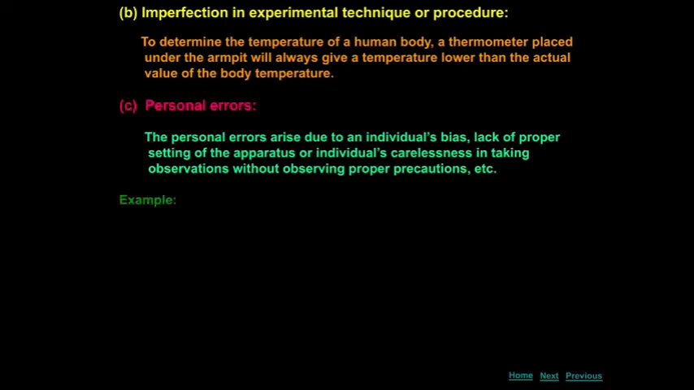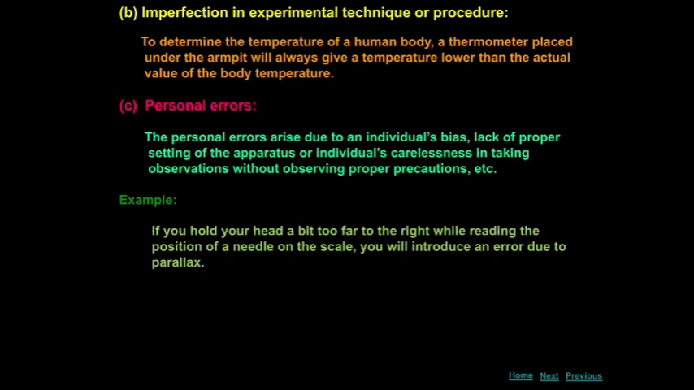See that example of personal error. If you hold your head a bit too far to the right while reading the position of the needle on the scale, you will introduce an error due to parallax. Already you know one, parallax means with respect to someone. Okay, so it's one example of personal error. So the error made through our carelessness is personal error. Imperfection of experimental technique means when we don't calibrate properly or don't follow the proper method, that error occurs. Okay, this is the third one.